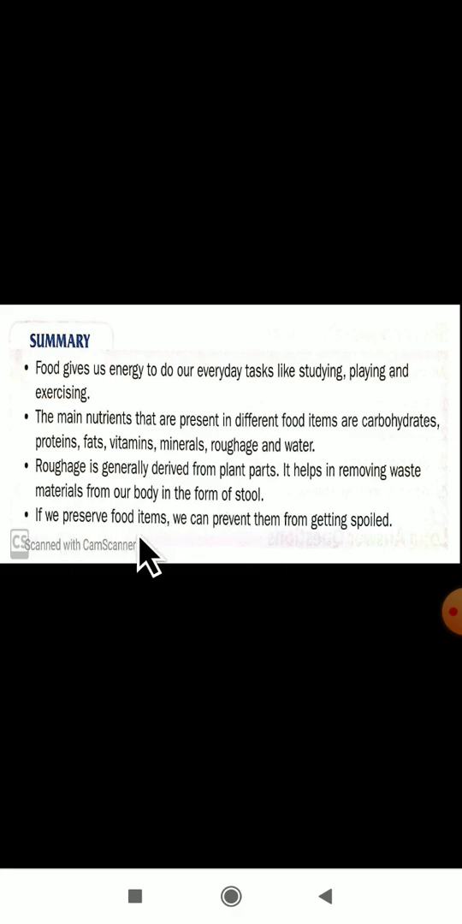If we preserve the food items, we can prevent them from getting spoiled. If you follow the preservation methods, then the food cannot be spoiled. So you have to follow the food preservation methods so that the food will not spoil. This is the summary of this lesson.